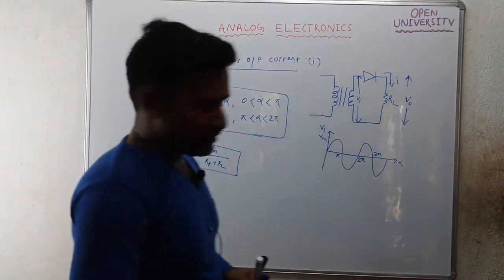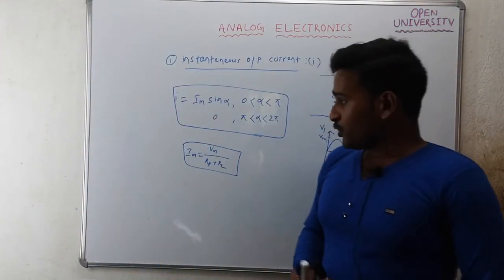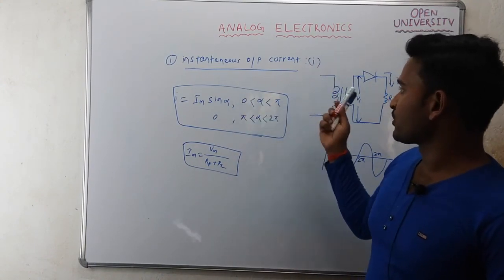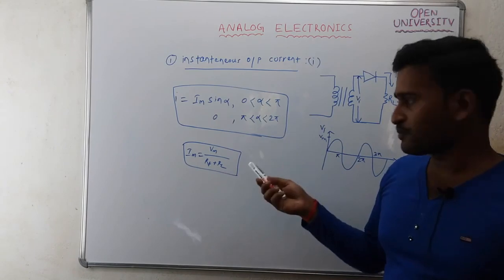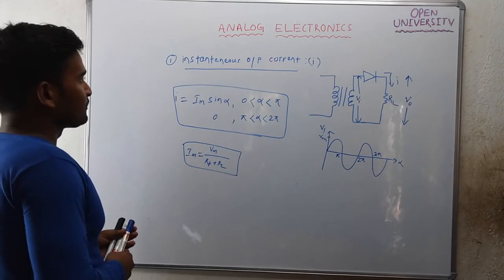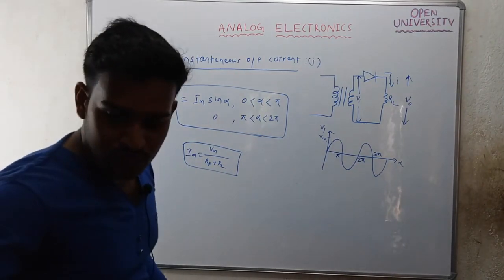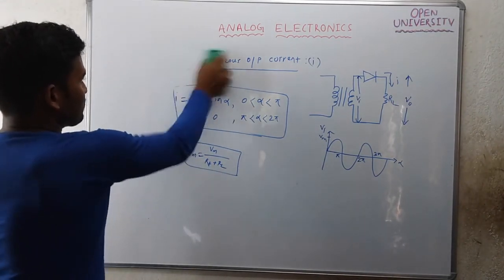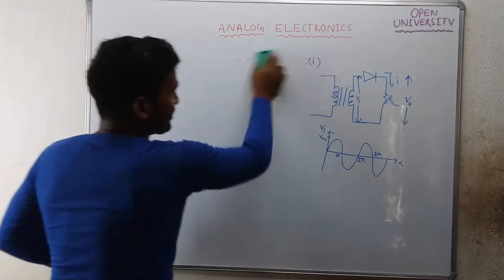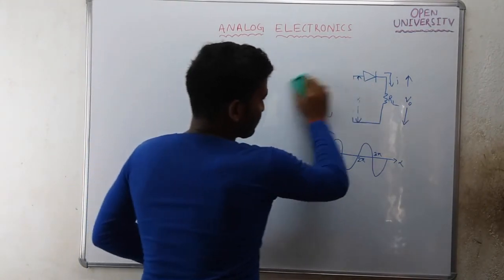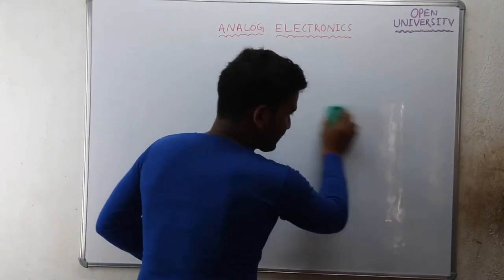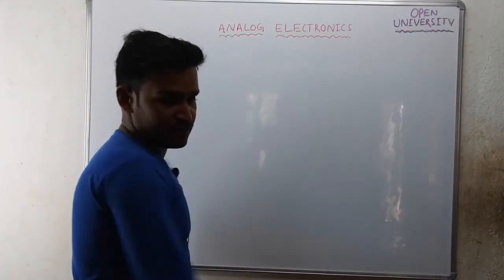In the next video we'll be talking about all the other topics like the average value of the output current, RMS output current, and some 15-16 other mathematical calculations we will be doing. So let's close the subject here. The next video we'll be talking about the average output current of this half wave rectifier and RMS output current. We'll be discussing them in the next lecture.